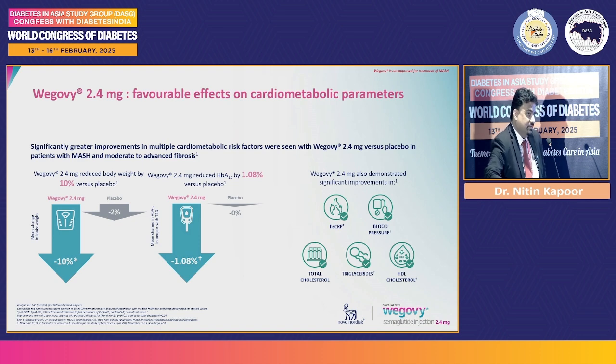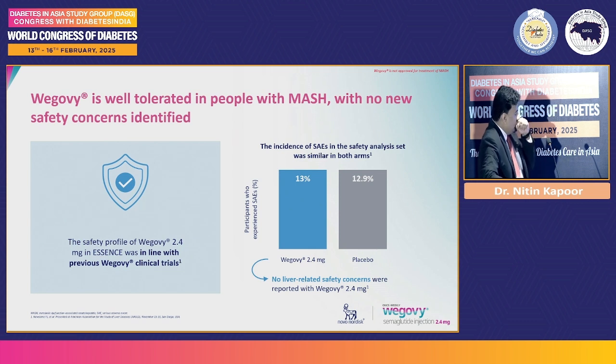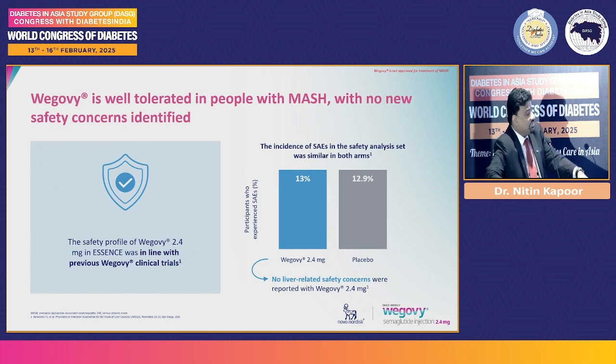But the bigger question, the side effects. So again, there's data with that. When we look at Wegovy in terms of SAE as compared to placebo, exactly the same, 12 to 13%. So it's not that using this drug is going to cause more side effects. Definitely there would be GI side effects, but we've been doing semaglutide trials for over a couple of years now. And patients, when they start tolerating, initially, yes, there is a curve, but thereafter they do pretty well. And you see the side effect profile is not very different.